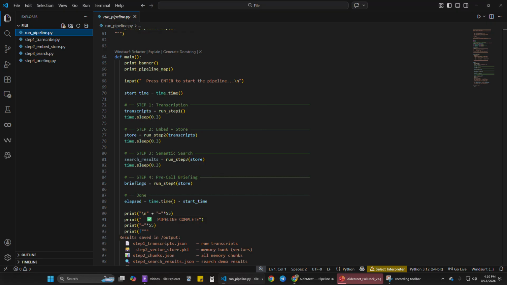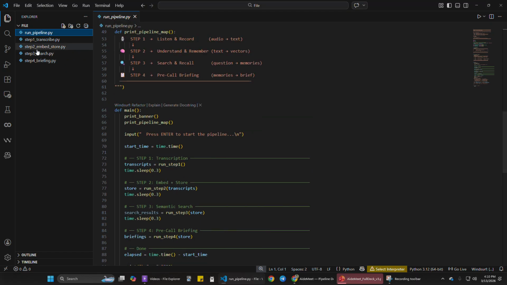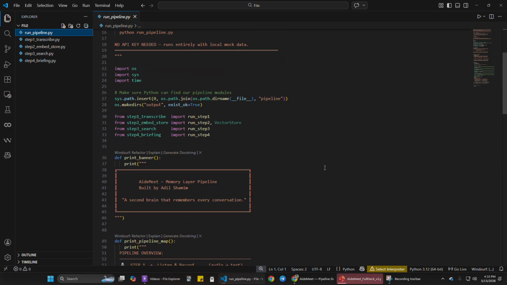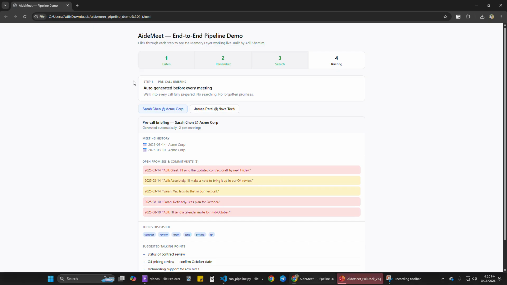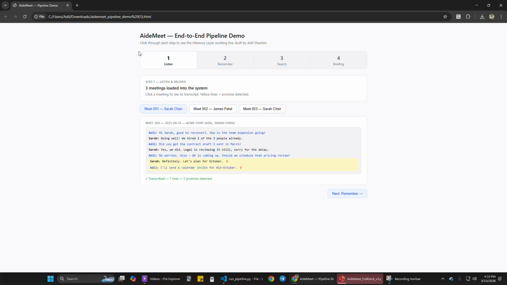Okay, before we dive into the code, this is the code and pipeline I already created. Let's see how it works. Step one: I created an HTML file. This is our end-to-end pipeline demo. Here are meeting one, meeting two and meeting three. This is the text with Adil and Azra, random names. My name is Adil.